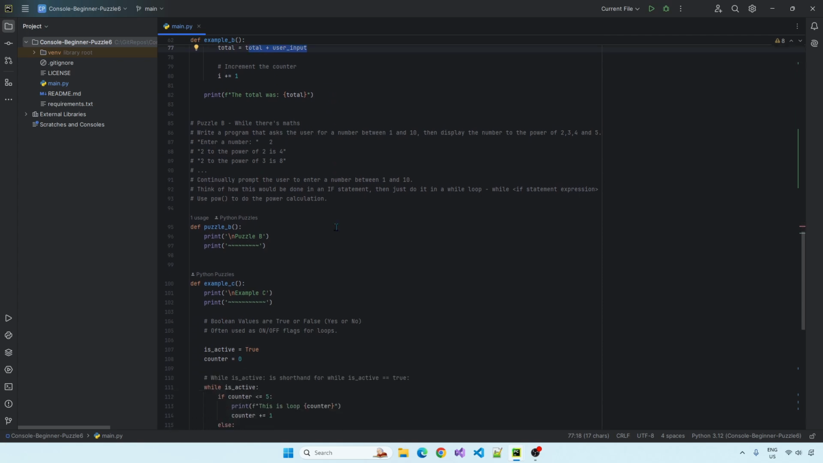Okay, what does the puzzle want? Write a program that asks the user for a number between 1 and 10 and then display that number to the power of 2, 3, 4, 5, and so on. Continually prompt the user to enter a number, while loop again. Think of how this would be done in an if statement. So we just want to add some logic into the while there, instead of it just being while true, and use pow to do the power calculation. We've covered pow in the maths puzzle we did, I think puzzle 3. Okay, as always, let's just get the user input.